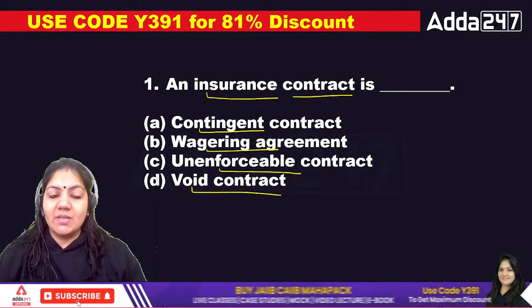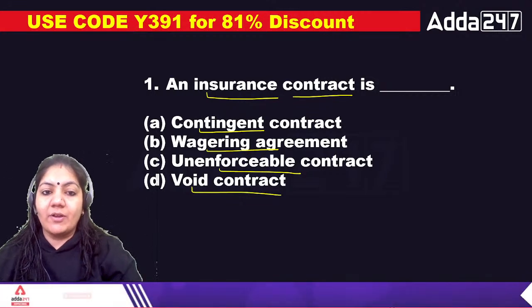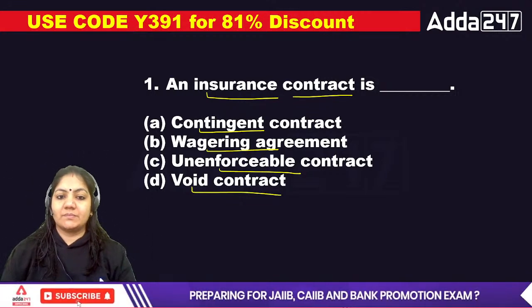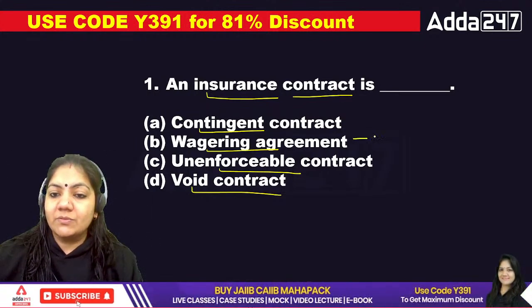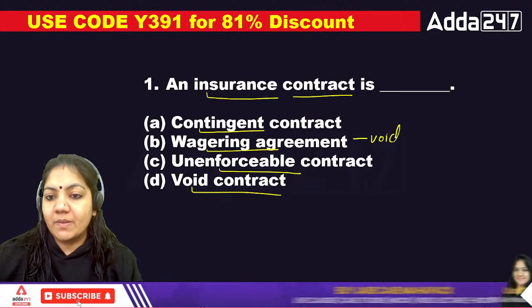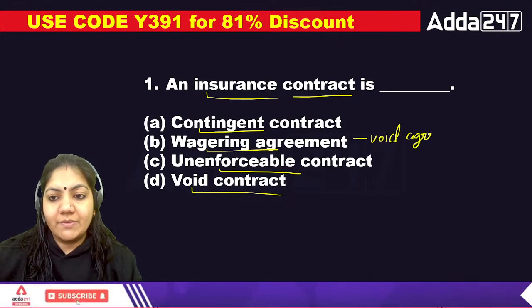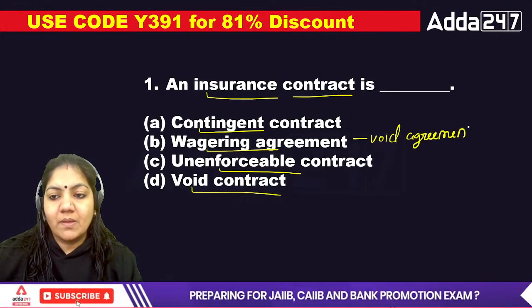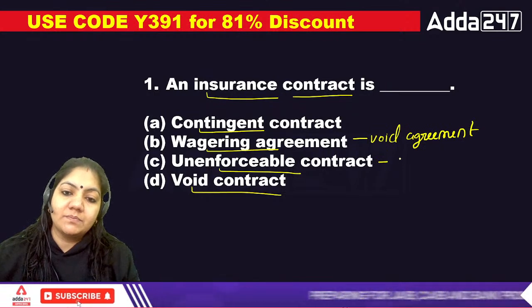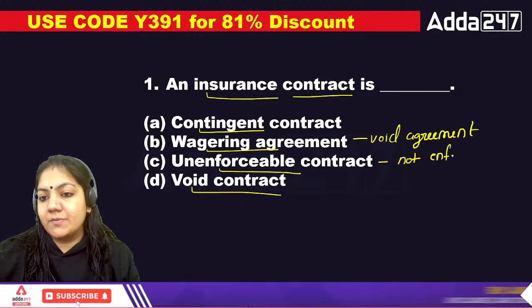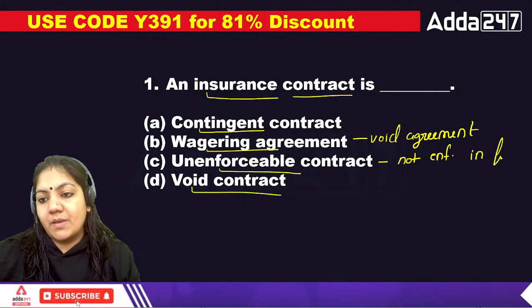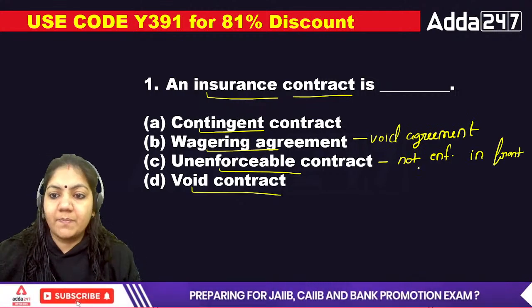A wagering agreement is a void agreement. Unenforceable means not enforced in front of the court.